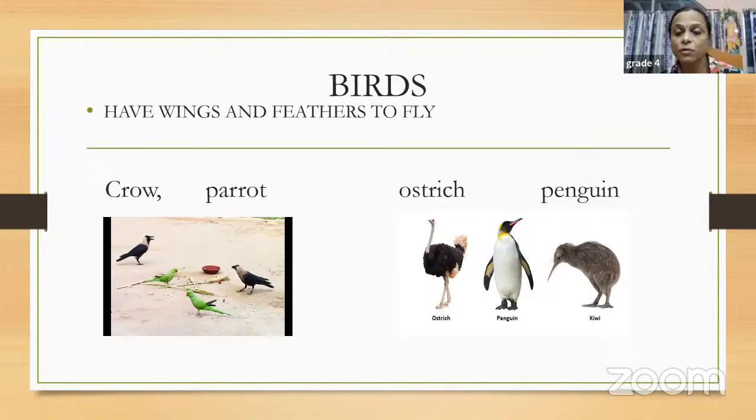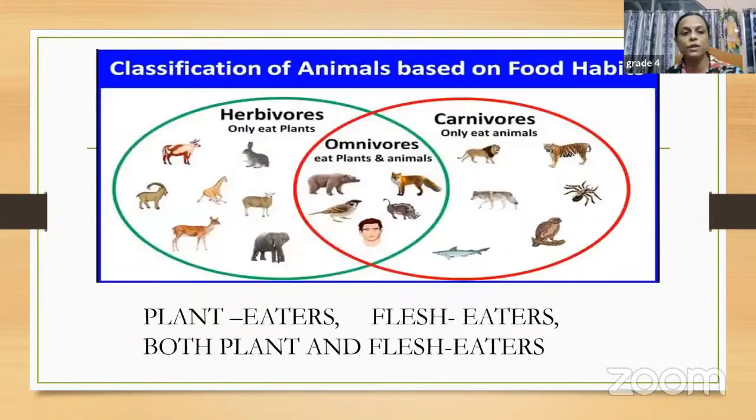Penguins also are found in the cold places. They do not fly as well. And kiwi, they do not have any wings that are developed enough that can help them to fly. Okay, तो ये जो पक्षियां हैं जैसे कि हमारे ऑस्ट्रिच, पेंगुइन एंड क्यूवी, ये लोग उड़ नहीं सकते हैं.